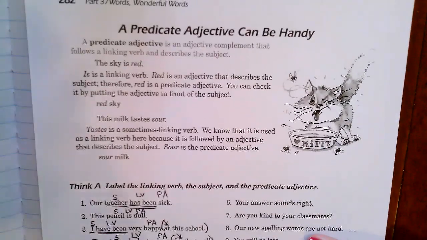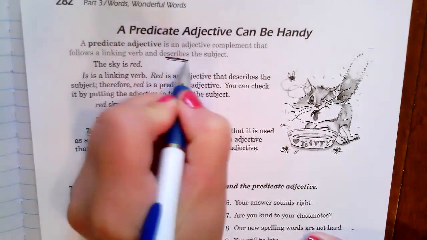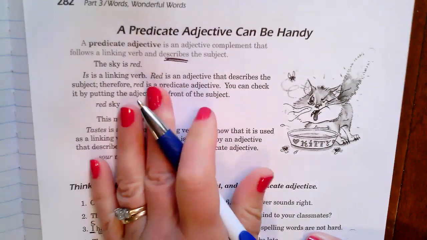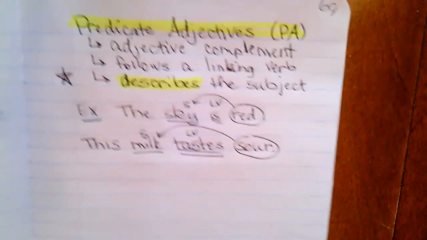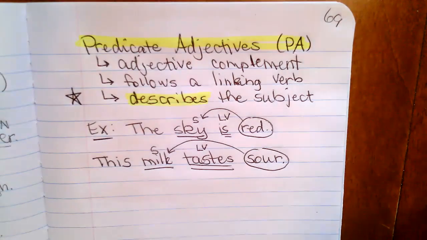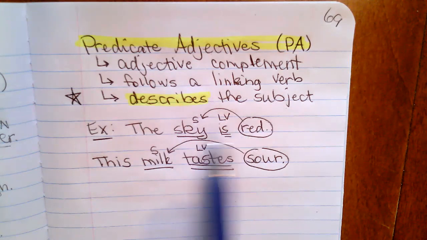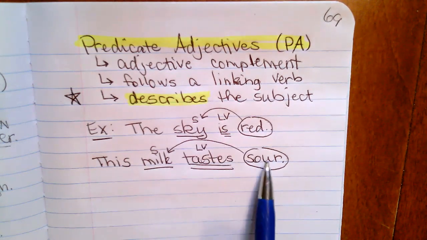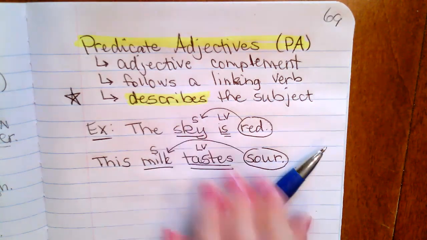All right, so remember, predicate adjectives describe, predicate nominatives rename. Okay, so I'm going to show your notes again in case you need to go back and peek at any of these. But remember your test. The sky is red. It's a red sky. The milk tastes sour. It's sour milk. Okay, that'll help you a lot in finding your predicate adjectives.